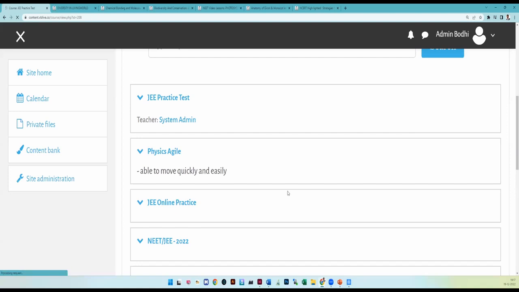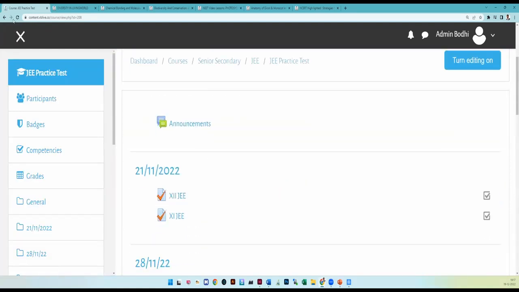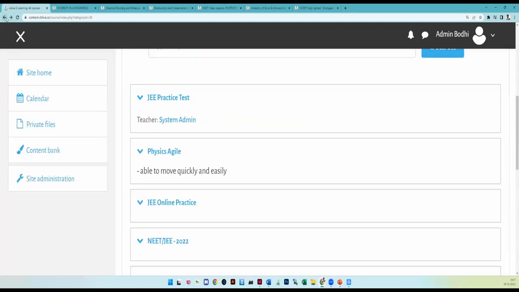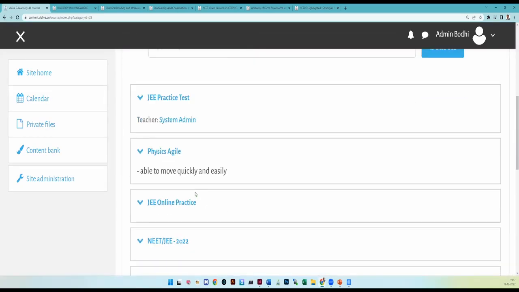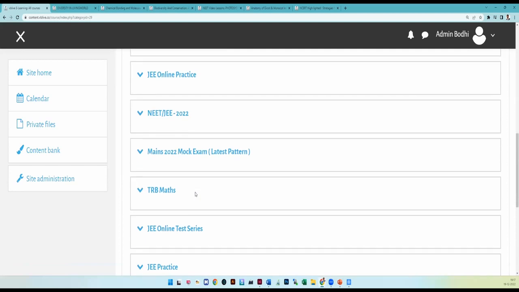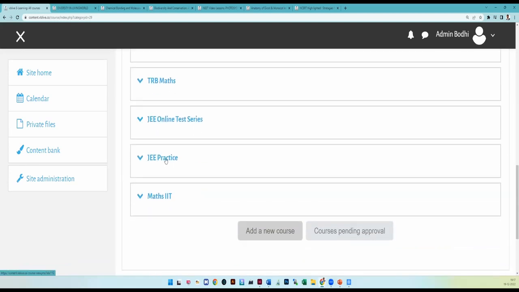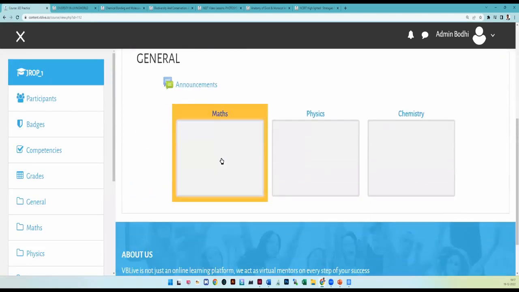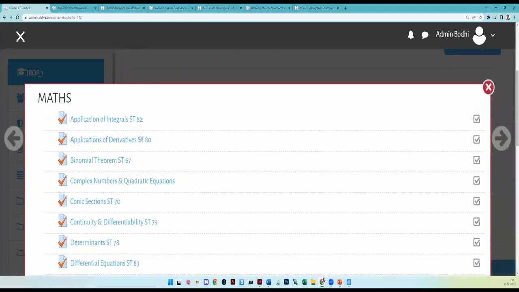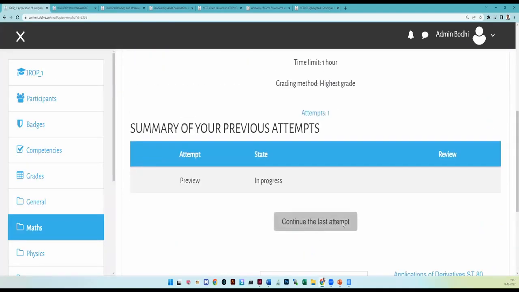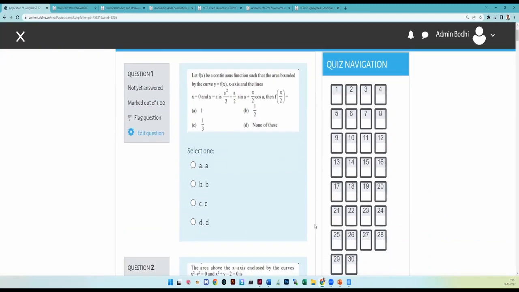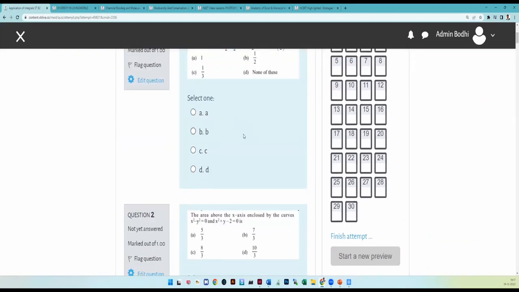And when you go to JEE practice, you are given weekly and monthly practices accordingly. You are also given chapter-wise practice. Suppose in mathematics you go to Application of Integrals; around 30 questions are prepared from that.